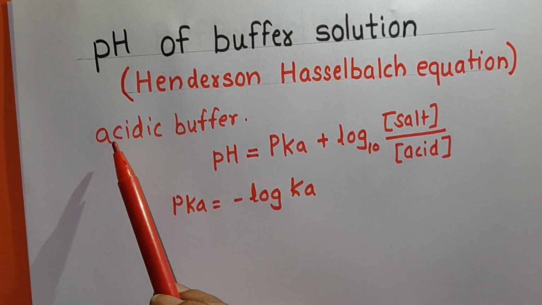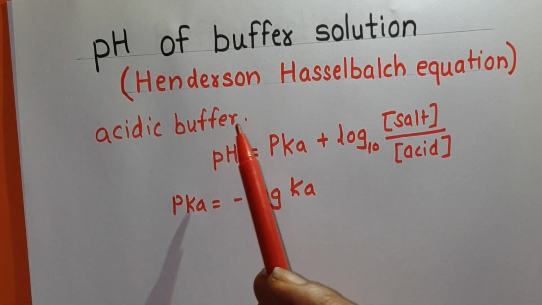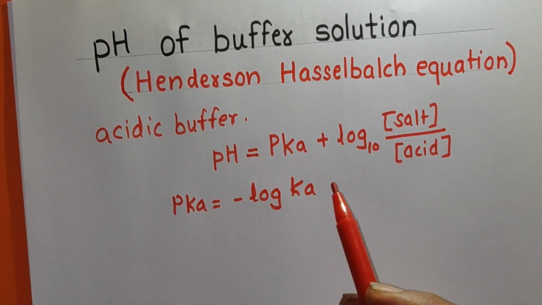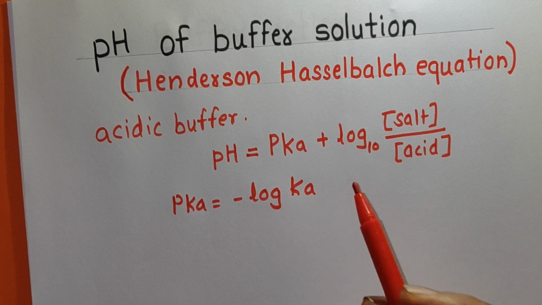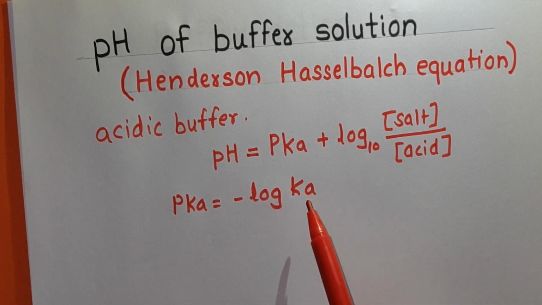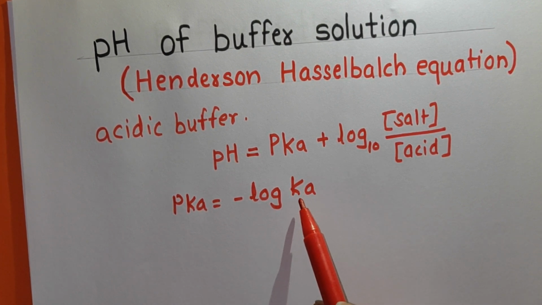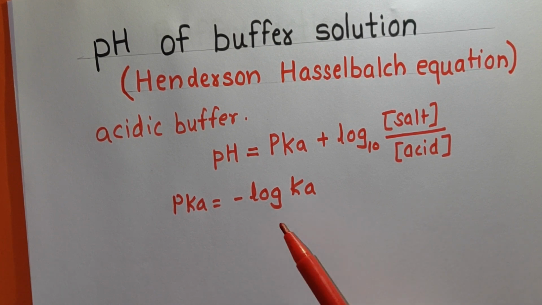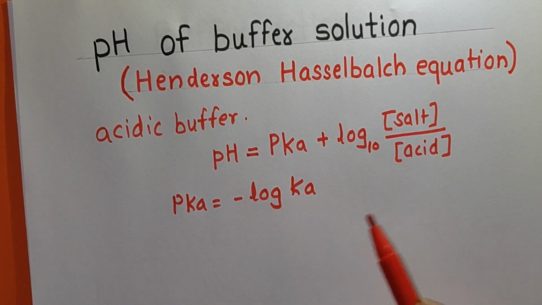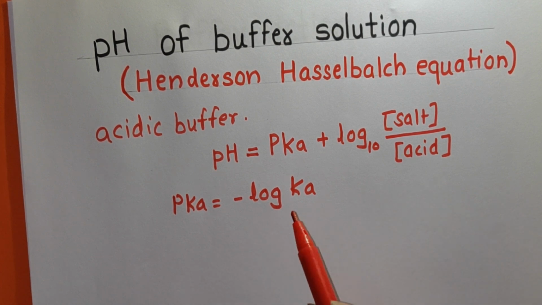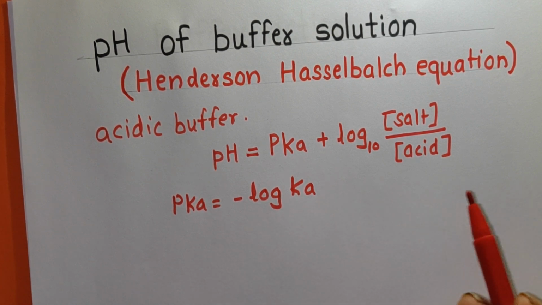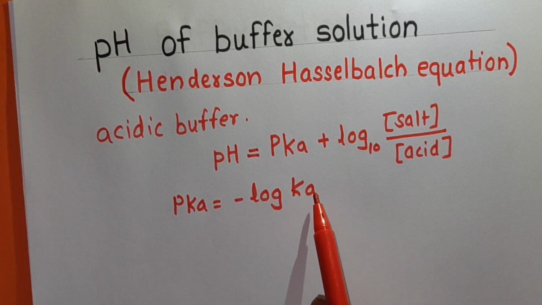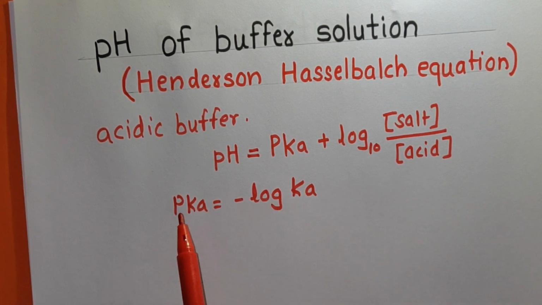Now you know that acidic buffer is prepared by mixing a weak acid and the salt of that weak acid with a strong base, and that weak acid has one constant that is called the dissociation constant of acid, Ka. For example, CH3COOH is a weak acid, its dissociation constant is 1.8 into 10 raised to minus 5. If you take minus log of 1.8 into 10 raised to minus 5, this value will give you pKa.